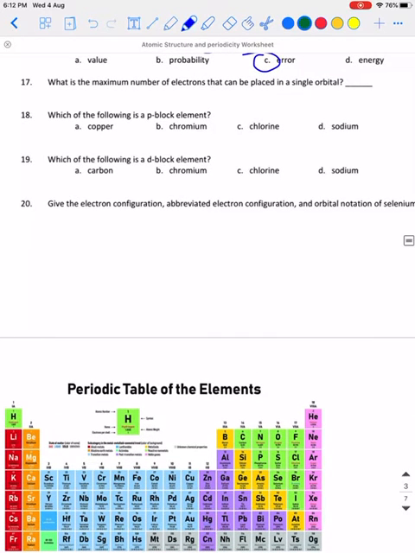What is the maximum number of electrons that can be placed in a single orbital? A single orbital can hold a maximum of 2 electrons.